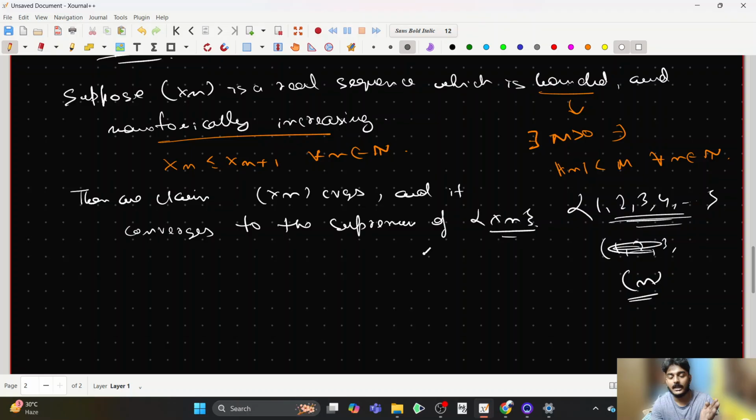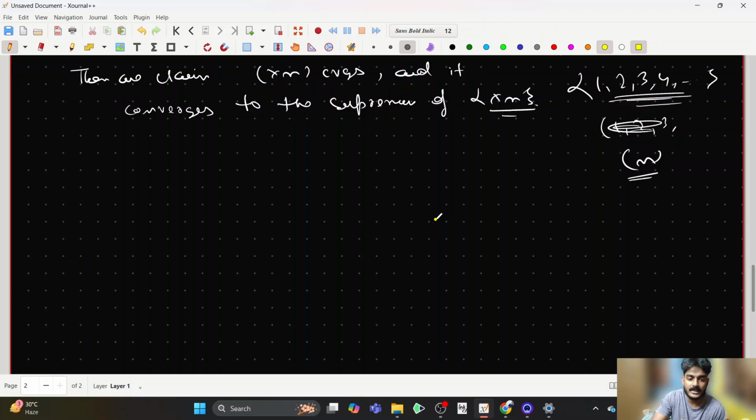So what I am typically claiming is that if I have a real sequence, you need to focus on it being real. We will come to why we need it to be a real sequence, and this will eventually lead us to a very important conclusion. So suppose xn is a real sequence which is bounded and monotonically increasing. Then we claim that xn converges. Obviously, for an arbitrary sequence there is no guarantee that it will converge. But given a bounded and monotonically increasing sequence, I am claiming that it will converge, and it will converge to the supremum of the elements in the sequence. Fine. So let's first try and prove it. We will prove it step by step.